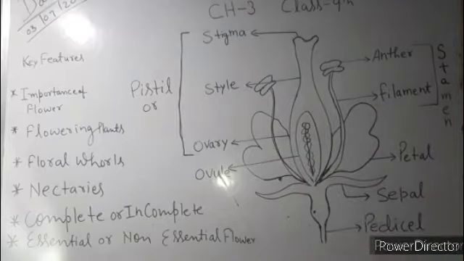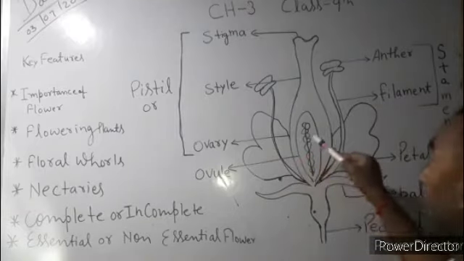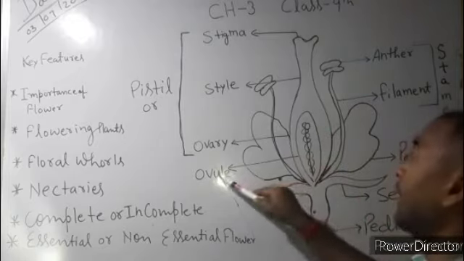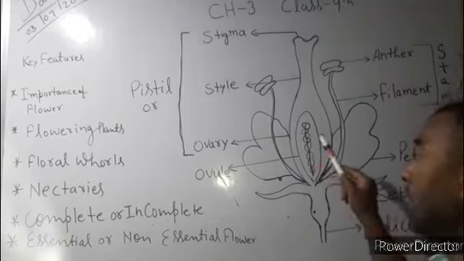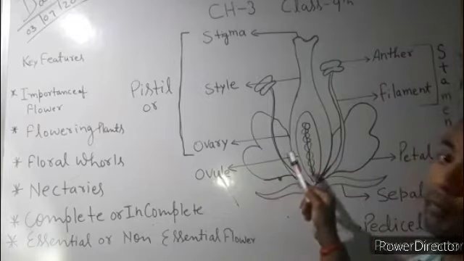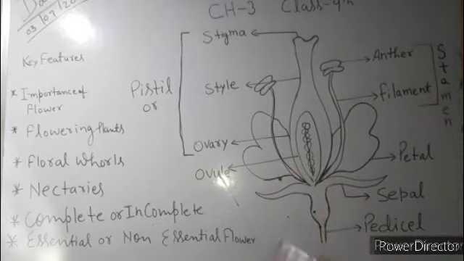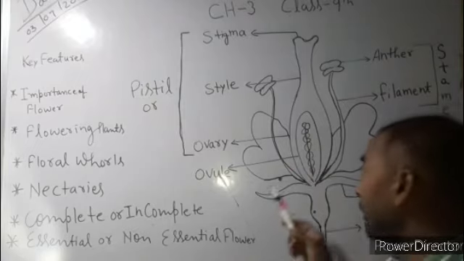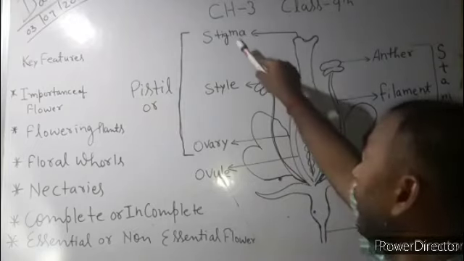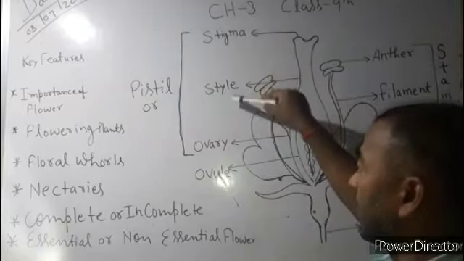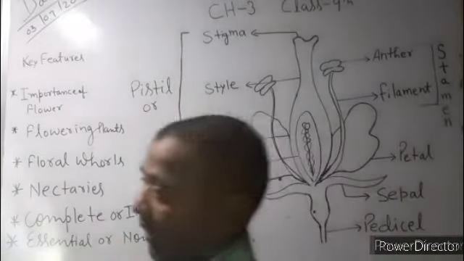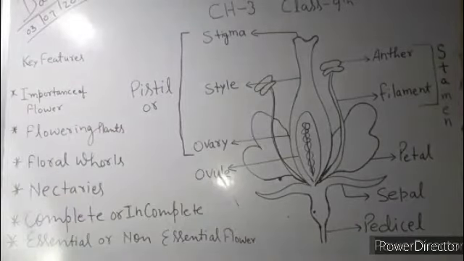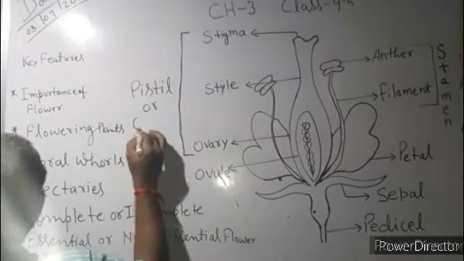Okay, and inside the ovary there are ovules, and ovule is nothing but the female reproductive part of the plant. Is it clear? Now when we talk about the stigma, style and ovary, it includes pistil, or we can also say gynoecium.